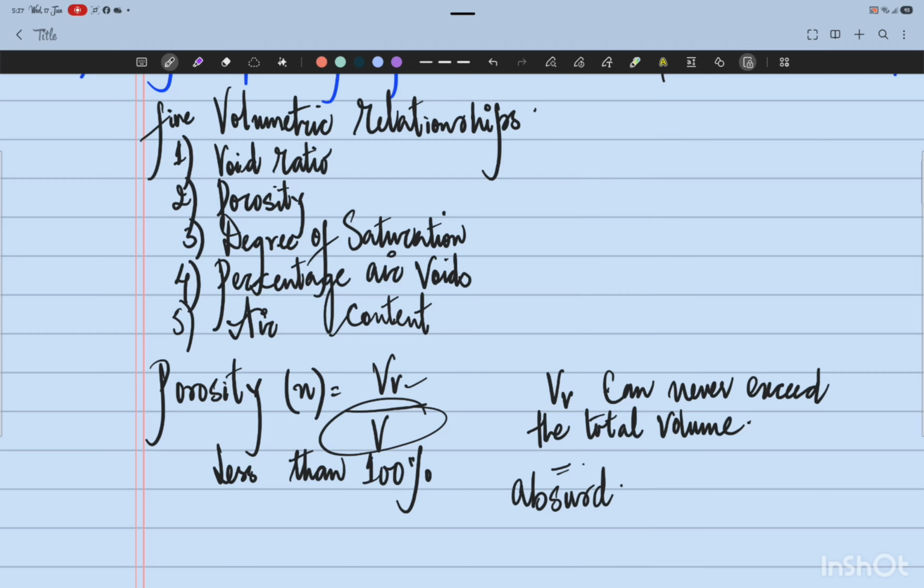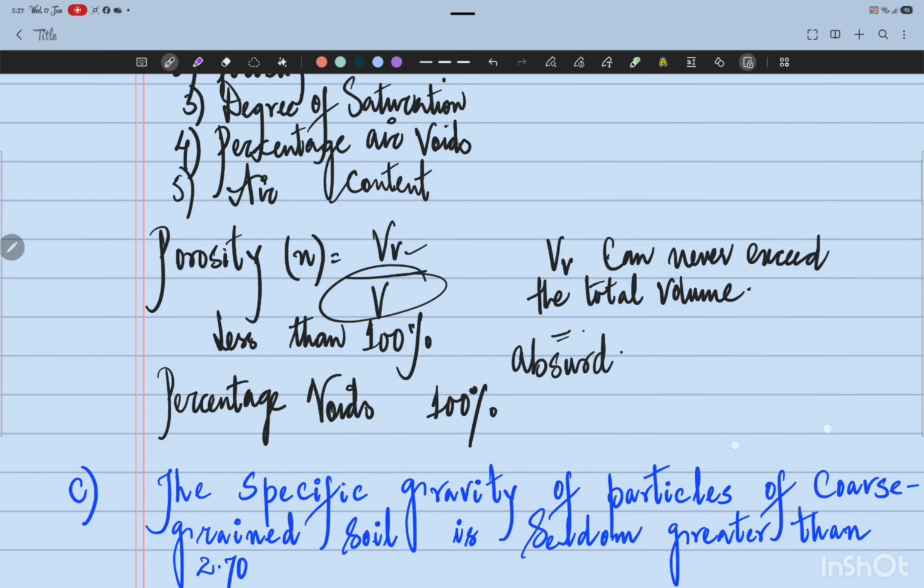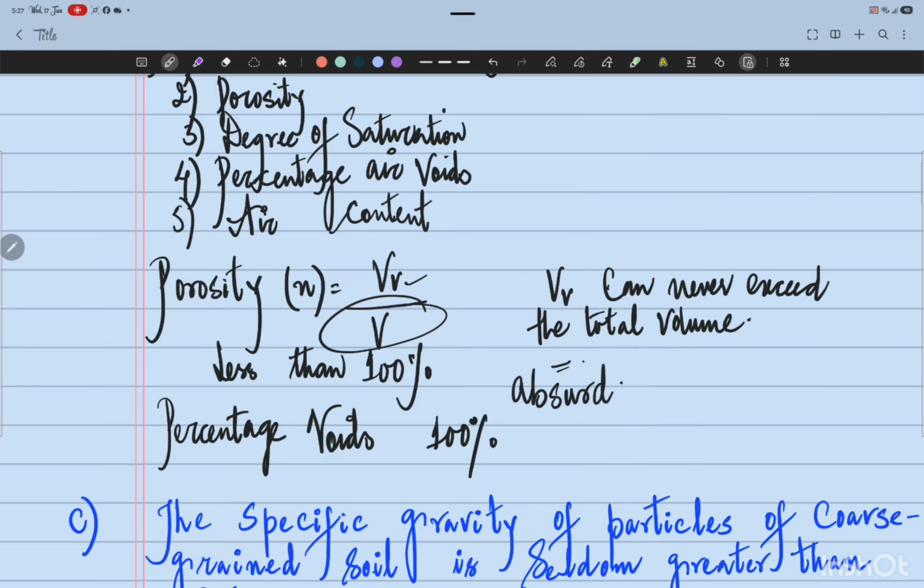Therefore, porosity, which is also known as percentage voids, can never exceed 100%, because in that condition, it would mean that the volume of voids is greater than the total volume in a given soil sample, which is absurd. So its value will be less than 100%.